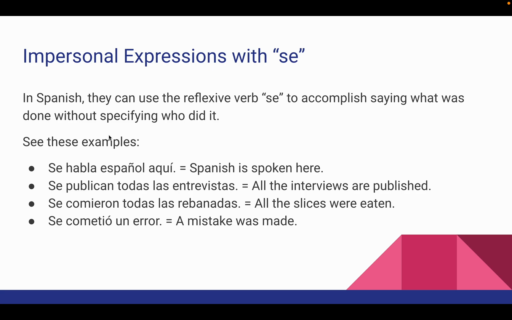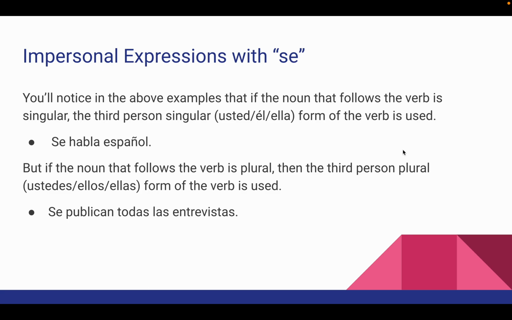So you'll notice that it's se and then the third person singular or the third person plural form of the verb that is used. So you just stick se in front of the verb, and that's how this passive voice is done in Spanish. You'll notice in the above examples that if the noun that follows the verb is singular, the third person singular, usted, él, ella form of the verb is used. So, se habla español, because español is third person singular, it's habla as opposed to hablan.